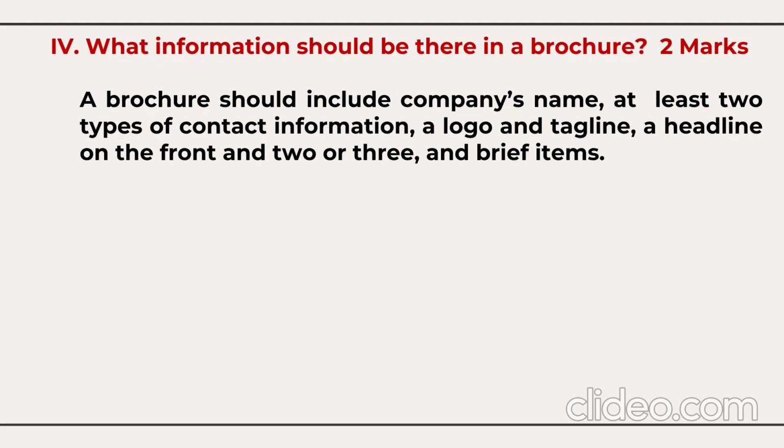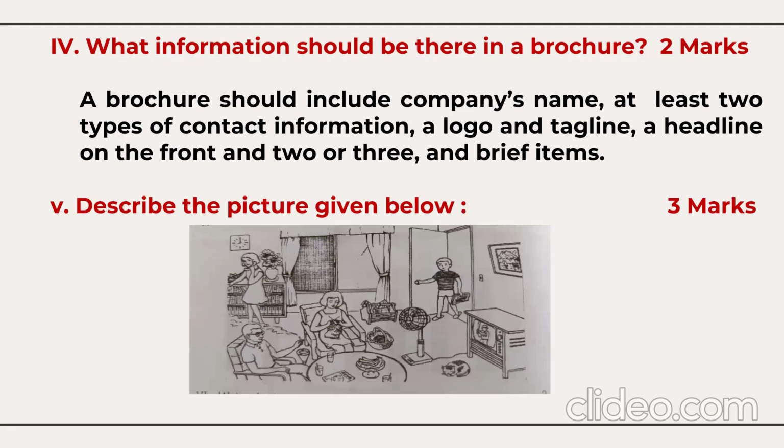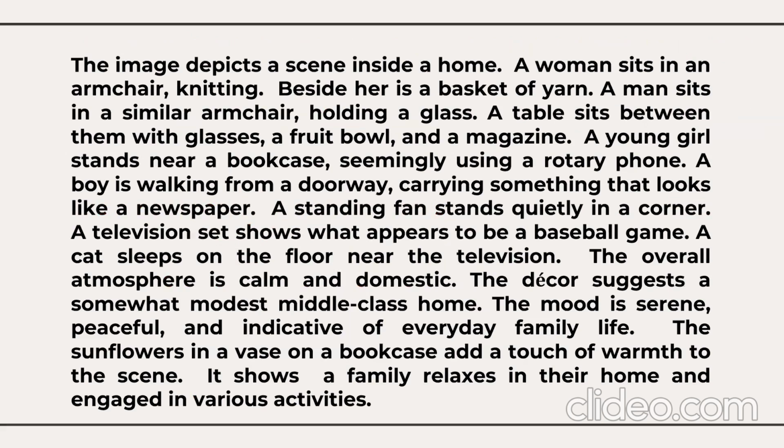A brochure should include the company's name, at least 2 types of contact information, a logo and a tagline, and a headline on the front, and 2 or 3 brief items. Then a picture will be given. You need to describe the picture in your own words, in simple language. So picture description will be for 3 marks. You can pause the video and see the picture, and this is the description I have given about the picture. You can pause the video and go through the description.